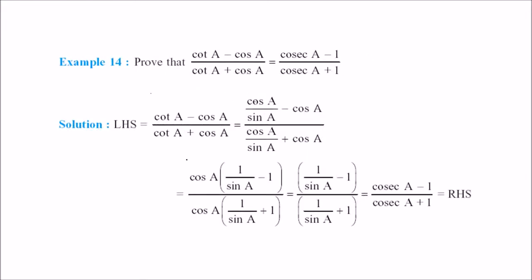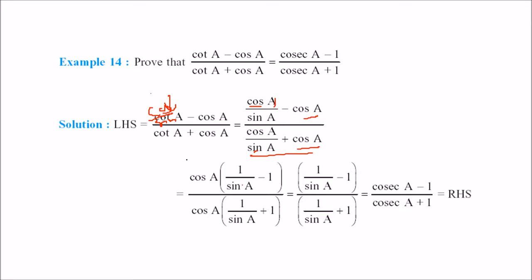Next is (cot A minus cos A) by (cot A plus cos A) is equal to (cosec A minus 1) by (cosec A plus 1). In the place of cot, we'll write cos by sine. And we'll take cos A common here. If we take cos A common, the remaining will be 1 by sine A minus 1. In the denominator also, if we take cos A common, this will be 1 by sine A plus 1.